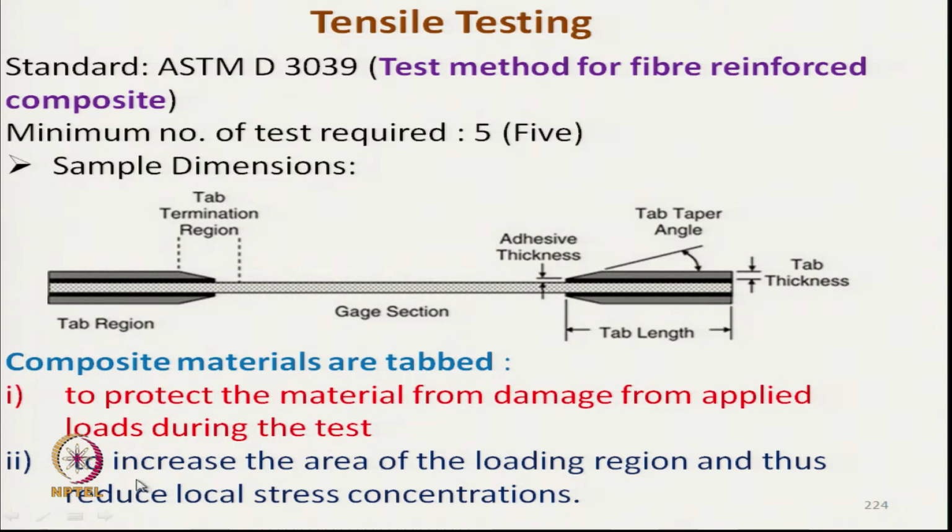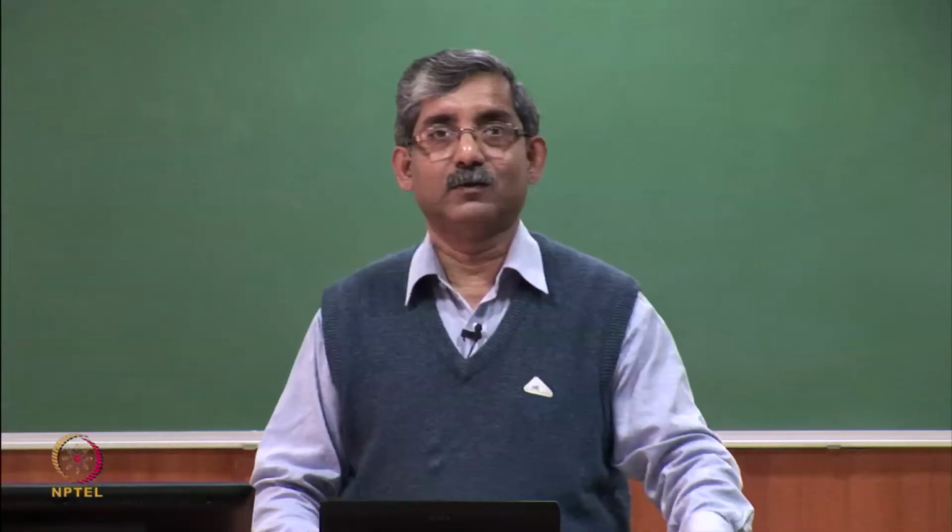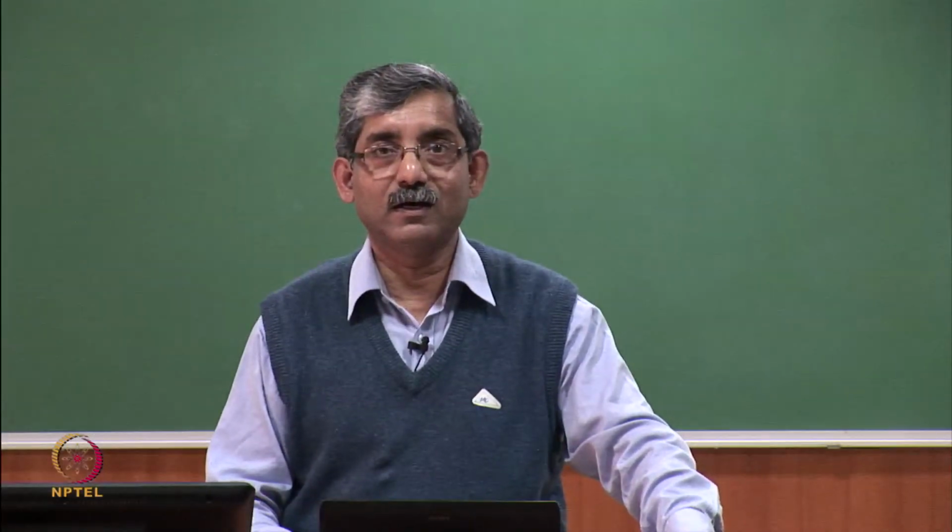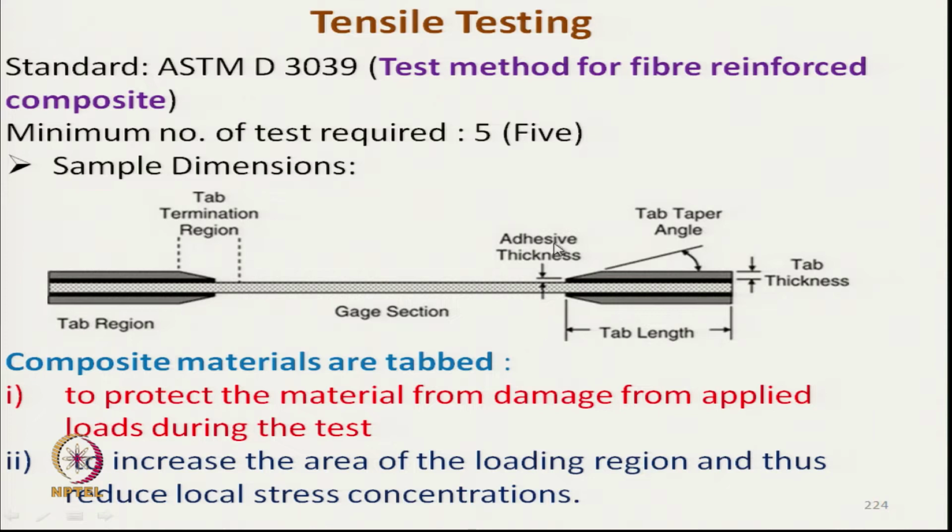So, tab is required to increase the area of loading region and thus reduce localized concentration of stress. Using tab, the total stress is distributed to a larger area throughout the width of the specimen. So, it results in reduction in local stress concentration.